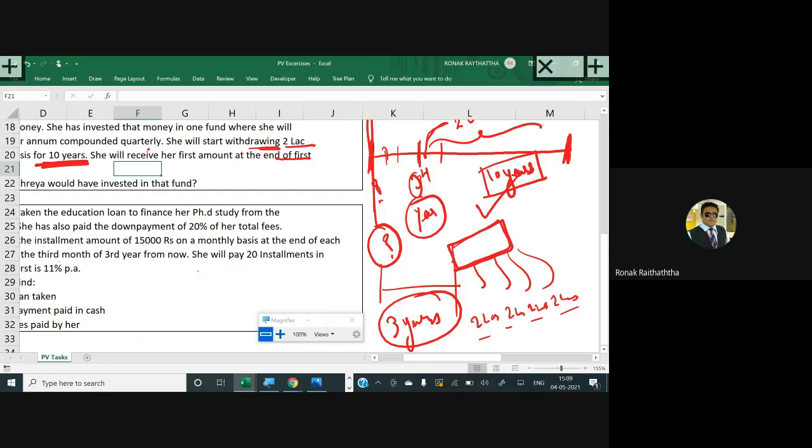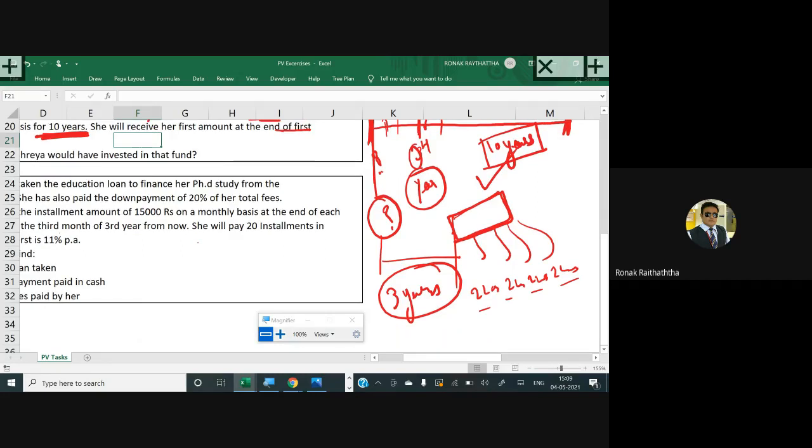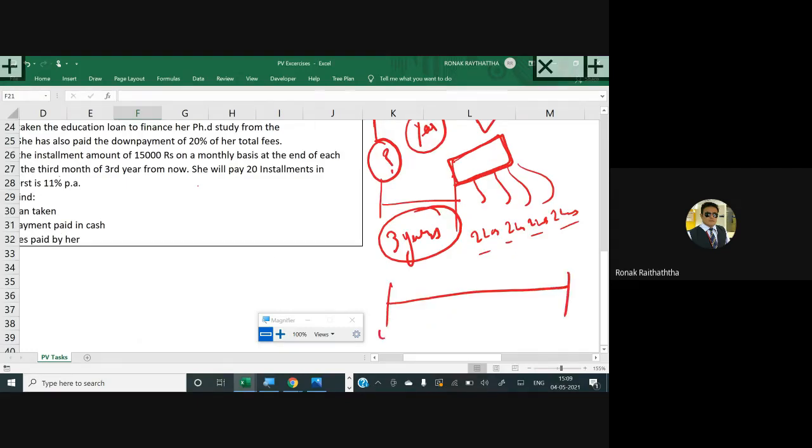Now, when it comes to the future value, my friend, at that time we were just ignoring this deferment period because you get the interest and the future value will be found only for the periods for which the compounding is applicable. If you are not investing, you don't get anything from the future value perspective. But right now we are into a present value. We are supposed to find the present value. We are supposed to find what amount she has invested now here.